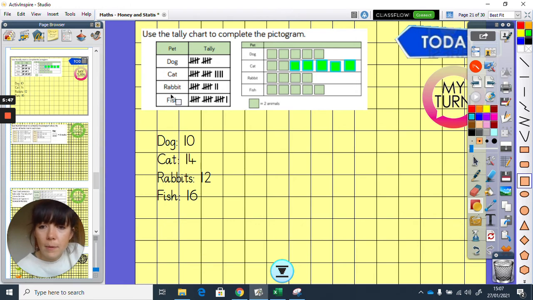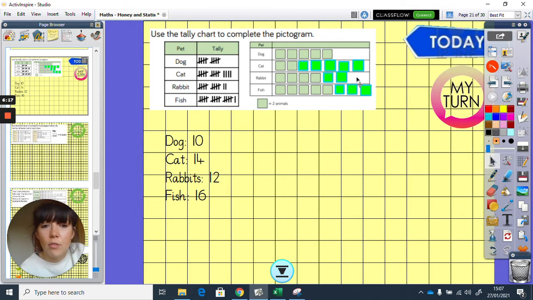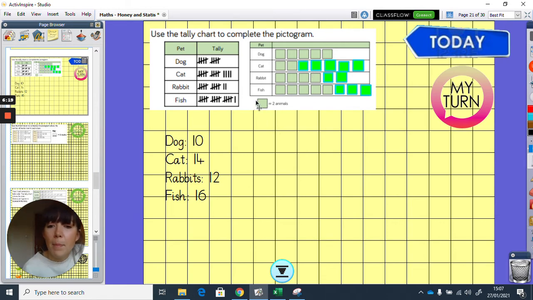Right, rabbits. So rabbits is 12, 2, 4, 6, 8, so we need to do a few more, 10, 2 more, and another 2 more to get to 12. Fish is 16, so let's have a look at this. 2, 4, 6, 8, 10, 12, 14, 16. So now we have completed the pictogram by adding in the extra squares. And remember, for this one, each square equals 2 animals.